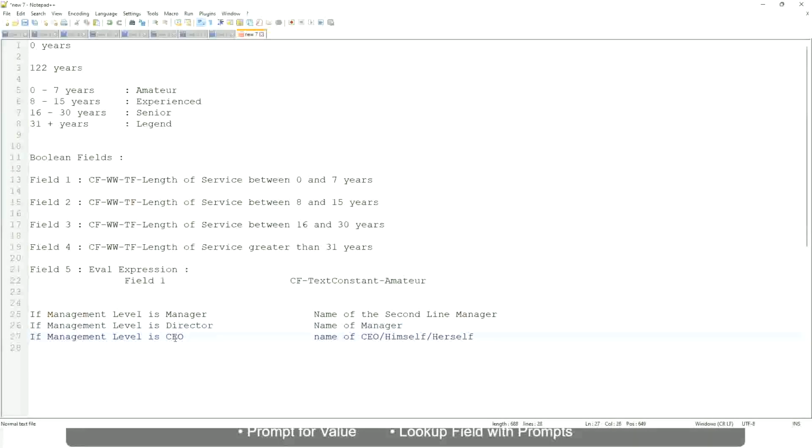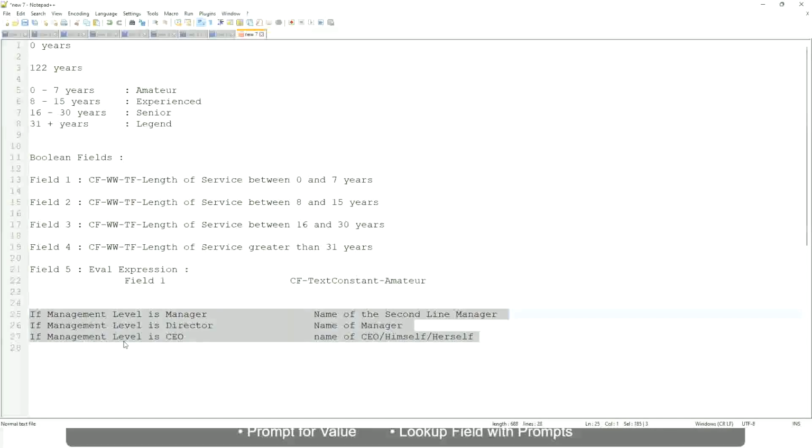He may be reporting directly to the CEO, and if it is a CEO, return the name of the CEO, which is himself or self. If this is the criteria, this is a calculated field you have to come up with.